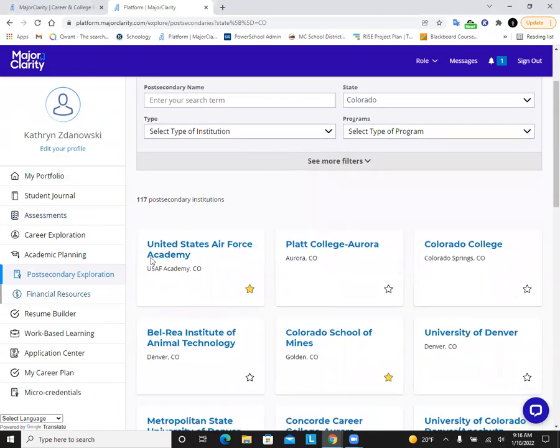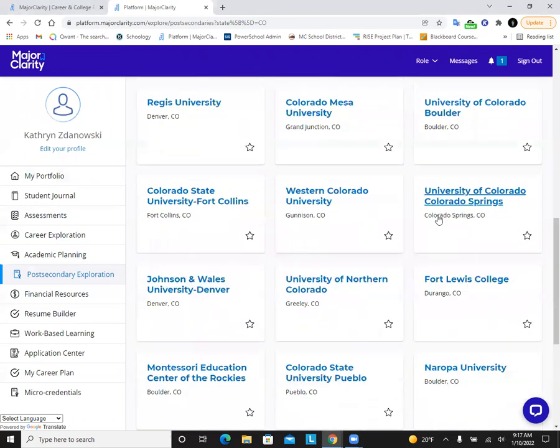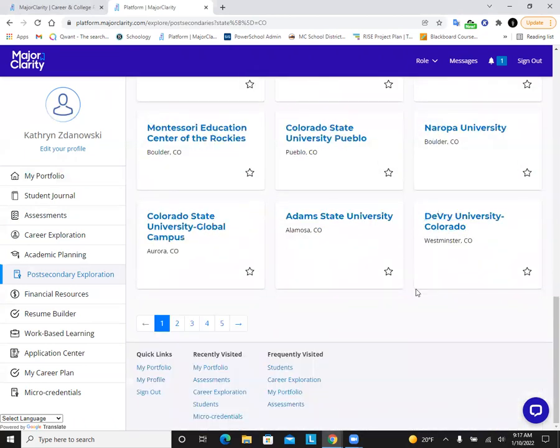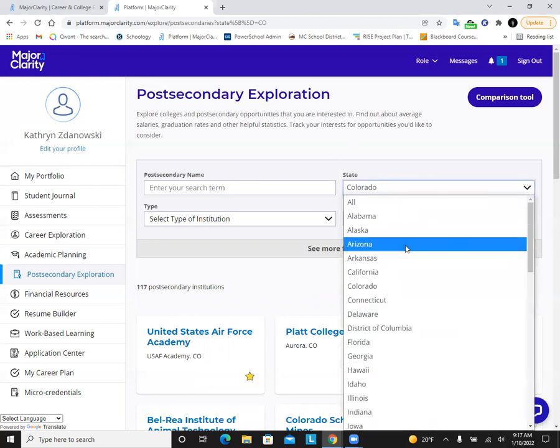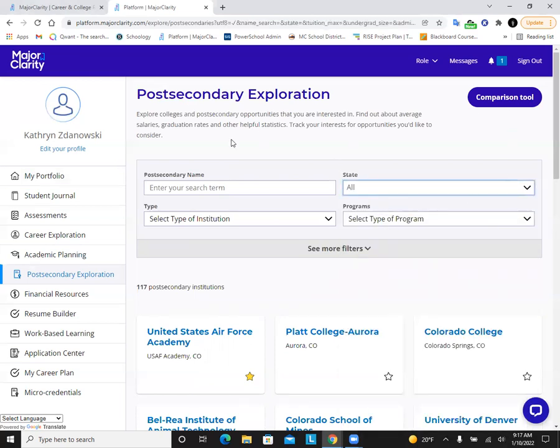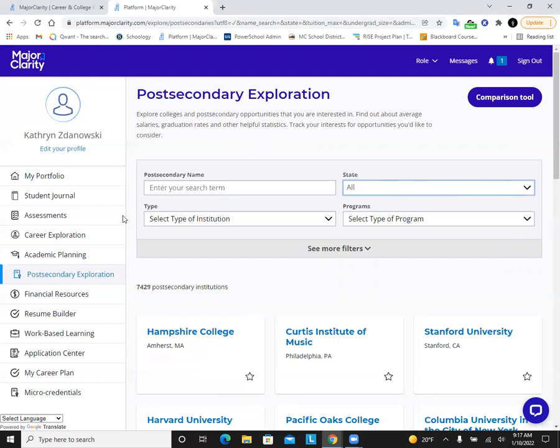So as you can see, when I go here, it automatically generates this long list of schools that are unique to Colorado. Now, I can definitely switch if I want to look at out-of-state schools. I can easily do that by going up to state, and maybe I open it up to all states. Maybe I have a select state in mind.